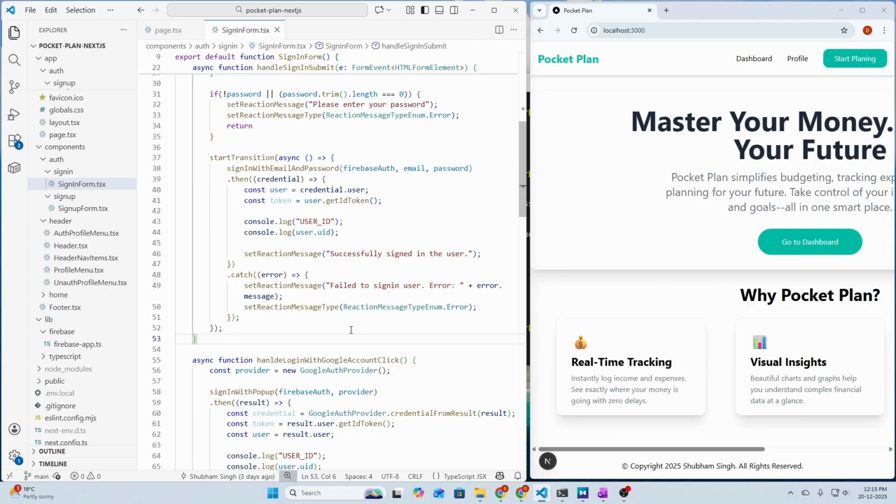Hello everyone, welcome back to another video of the Pocket Plan project, and today we are going to set up our user session management and authentication.